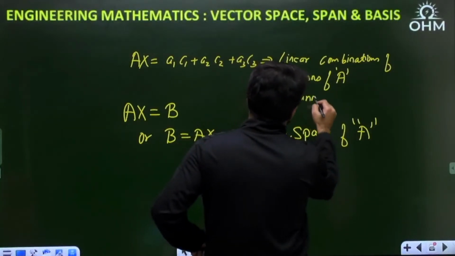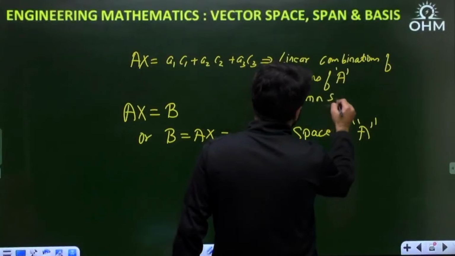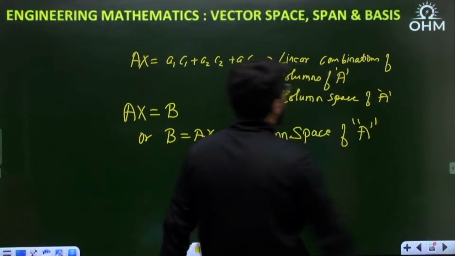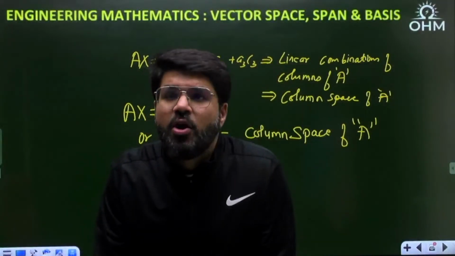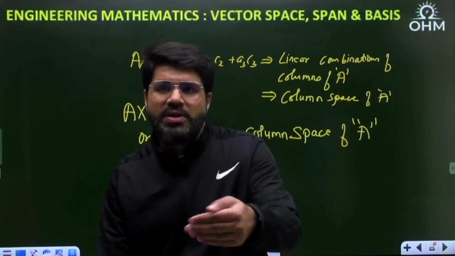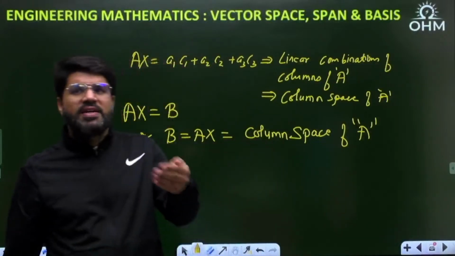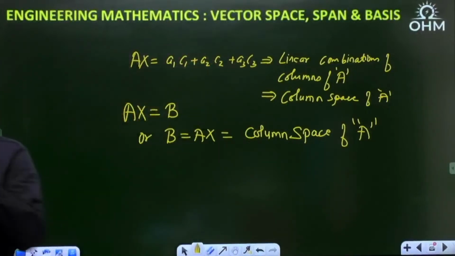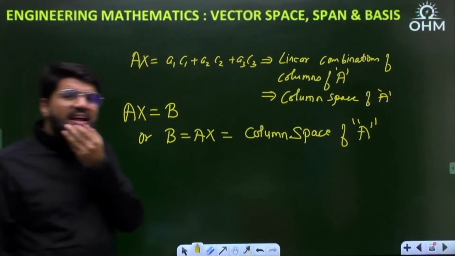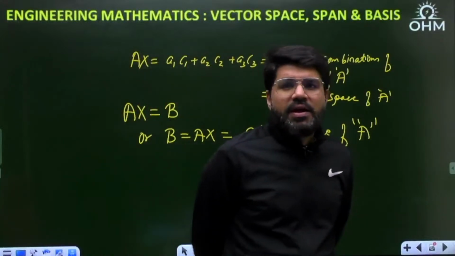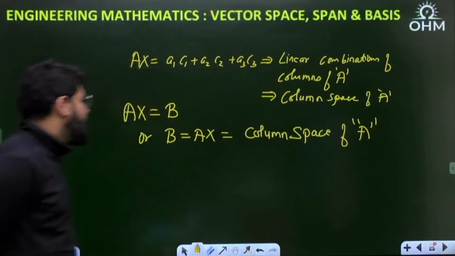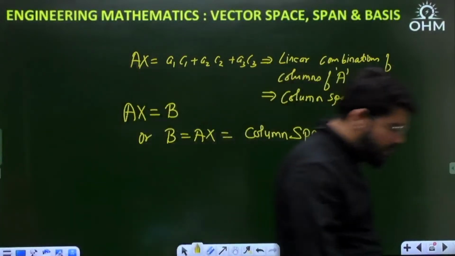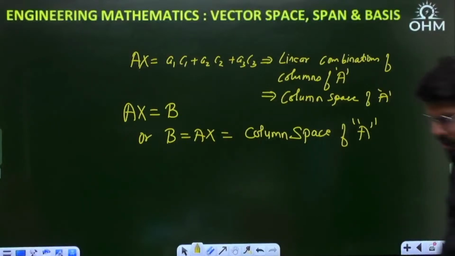This is related to the linear system of equations. I am telling you in very brief terms; I am not going into the linear system, but you can note it down separately. What do you mean by column space of A? Space, as you know, is a set of vectors. The column space of A is the set of vectors which contains the linear combinations of the columns of A, or I can say that it spans the columns of A. Correct. So B equal to Ax basically means the column space of A.